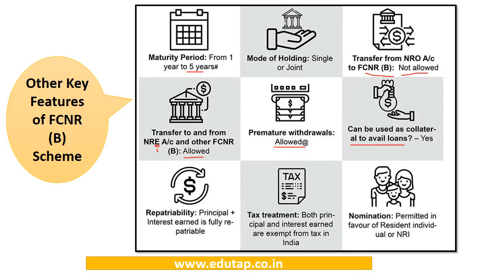With regard to repatriation, the principal and the interest earned is fully repatriable by the concerned depositor. Another important aspect of these deposits is that they are exempt from tax in India. Both the principal and the interest earned are exempt from tax in India. Nomination can be in favor of resident individuals or NRI. So this is about the different aspects of this FCNR-B scheme.